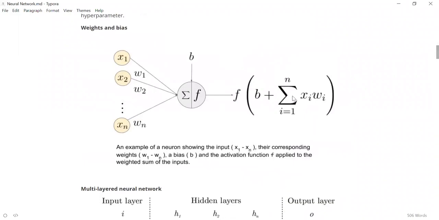So you represent it in mathematics in this way: sigma xi wi. So xi is the input, wi is the weight connection. So you multiply every input node with the corresponding weight connection, and once you have all these values, you sum it up. So sigma means that you are summing it up from input node 1 to n.